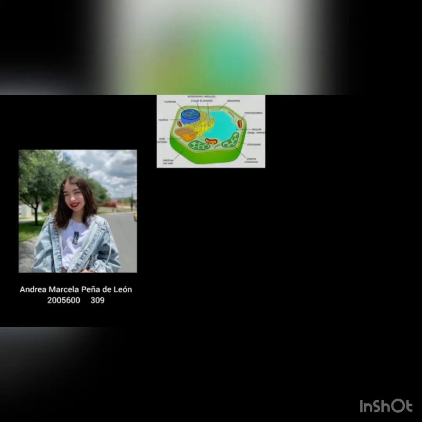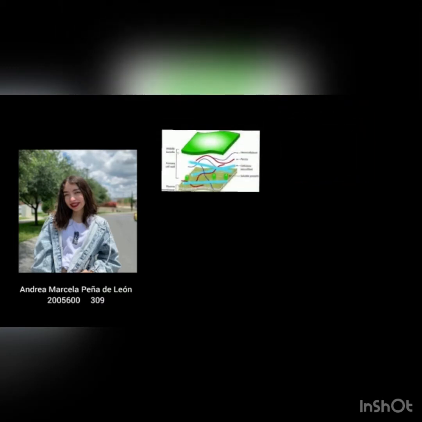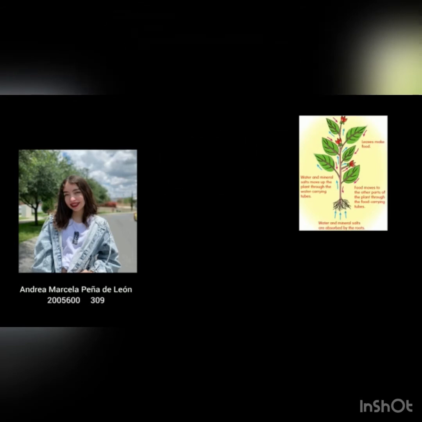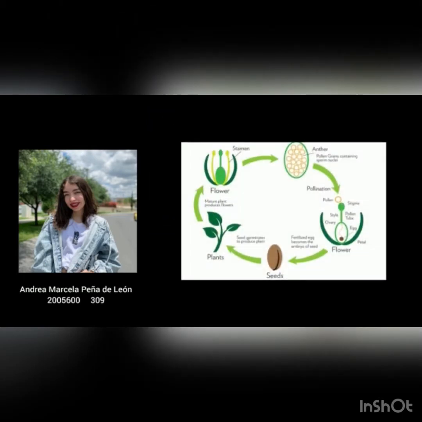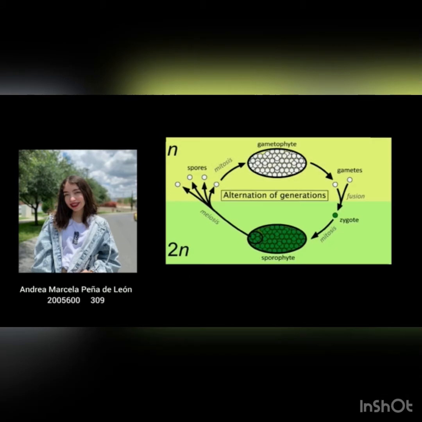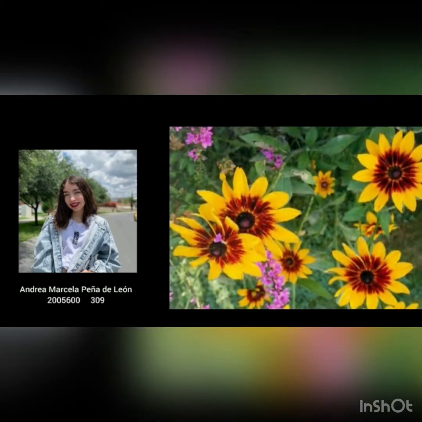They are eukaryotic and multicellular, their cells have cellulose walls, the majority have a transport system, and they perform photosynthesis, hence they are autotrophic. Reproduction is both asexual and sexual, and they show alternation of generations. This was some general information about the kingdom Plantae, and now my teammates will continue to explain it.